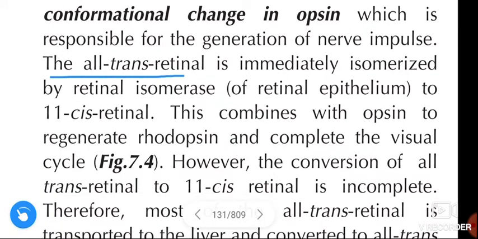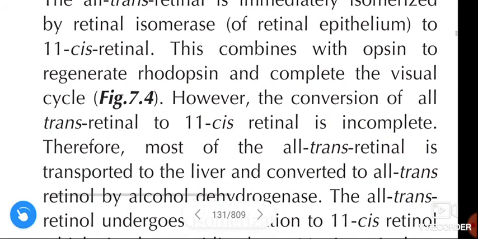The all-trans retinal is immediately isomerized by retinal isomerase, which is present in the retinal epithelium, to 11-cis retinal, that means trans to cis. We call that isomerization. This combines with the opsin to regenerate the rhodopsin and complete the visual cycle.